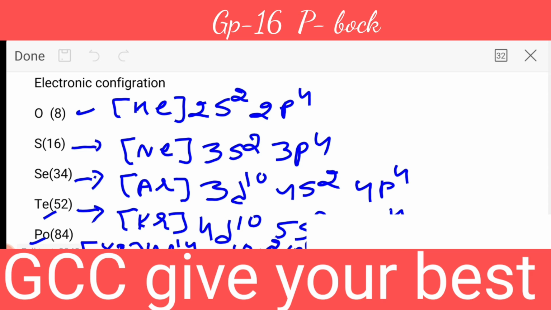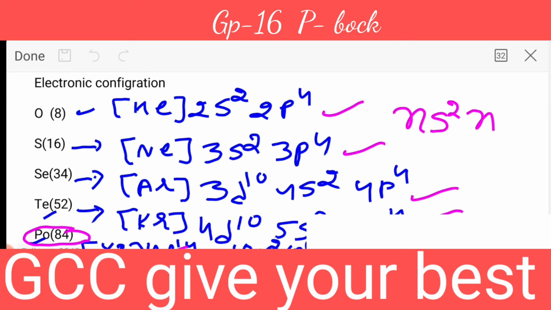This is the configuration of all the elements of the oxygen family. Once again I will repeat. Oxygen is helium 2s2 2p4. Sulfur is 3s2 3p4. Selenium is 3d10 4s2 4p4. Tellurium is 4d10 5s2 5p4. Last one is polonium, xenon 4f14 5d10 6s2 6p4. Then the general configuration will be ns2 np4. I hope it's clear to you.